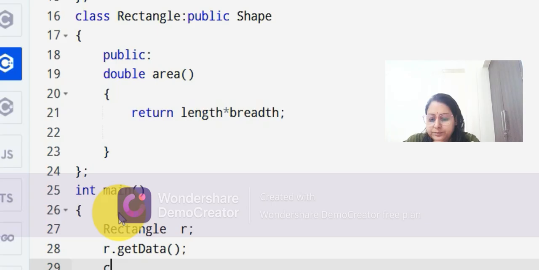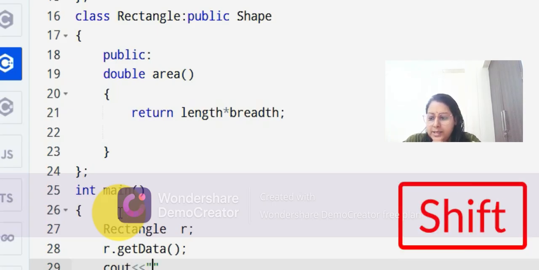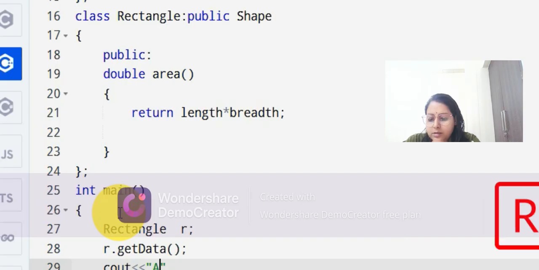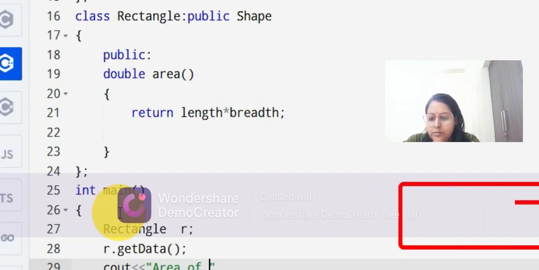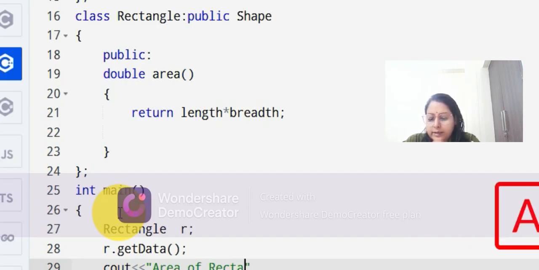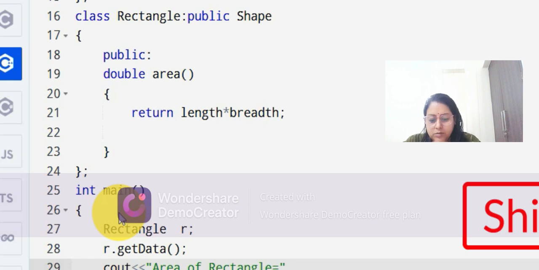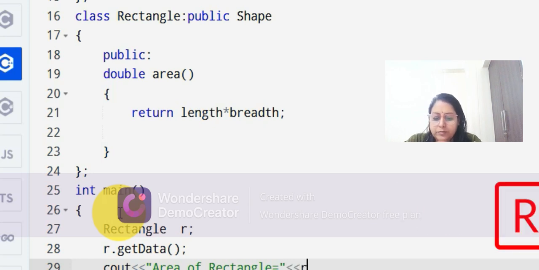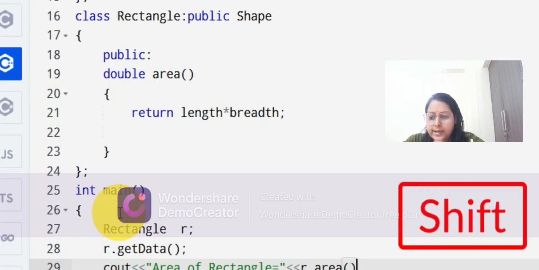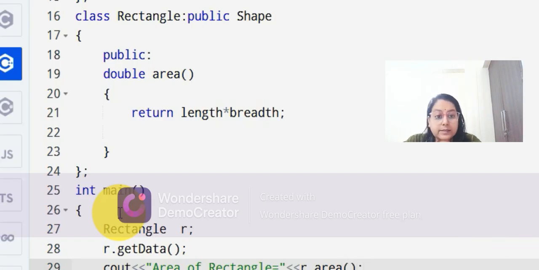Next, we'll give a message that area of rectangle equal to, and afterwards we will call the function area, which is calculating our area, and this function is inside the child class.